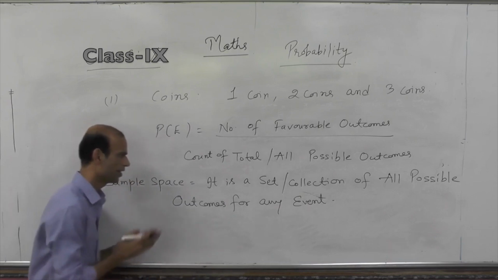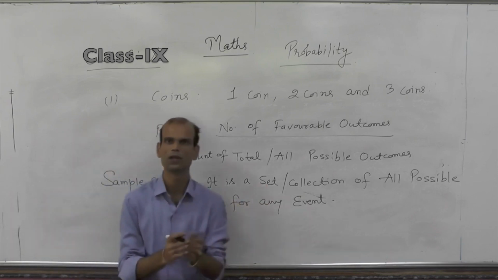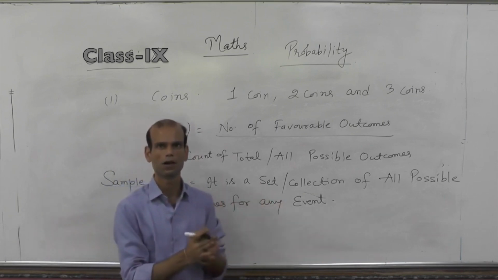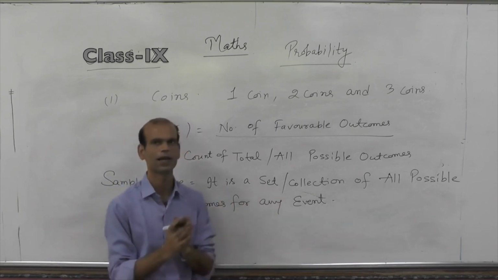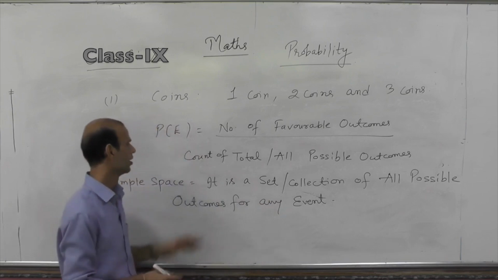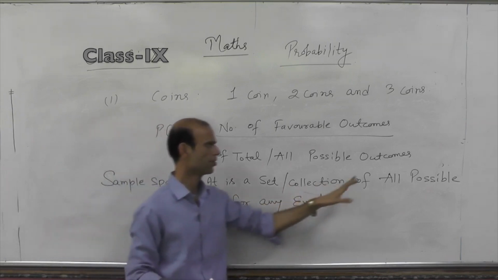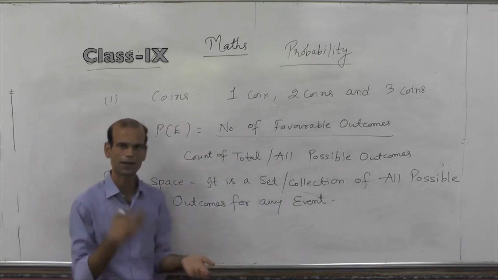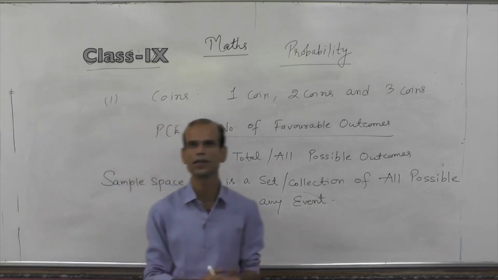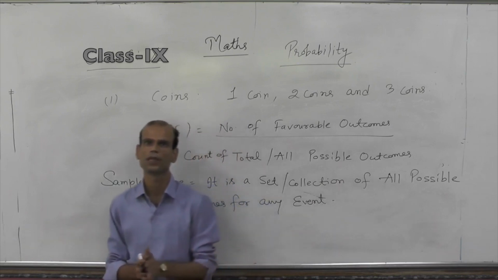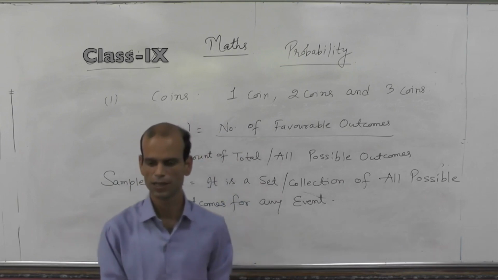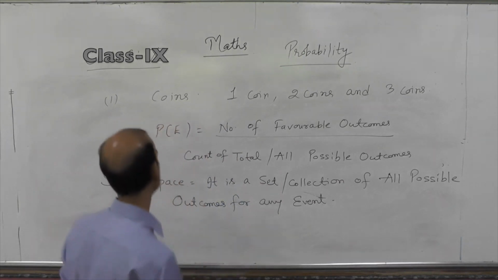So sample space is a set. Set is a terminology used for the collection of some identical groups or items. It's a chapter in class 11 maths you will study. It is a set or collection of all possible outcomes for any event. As the event changes, the possible outcomes change, so the sample space will change. We'll see in the examples.